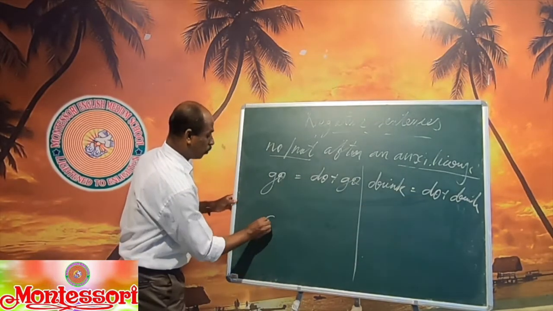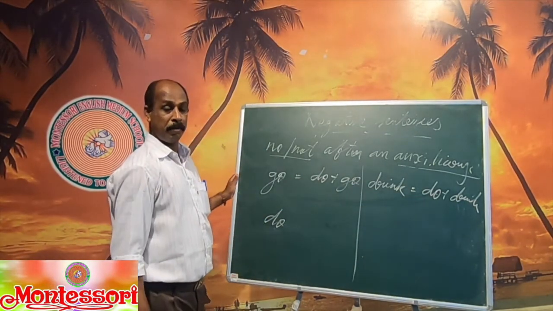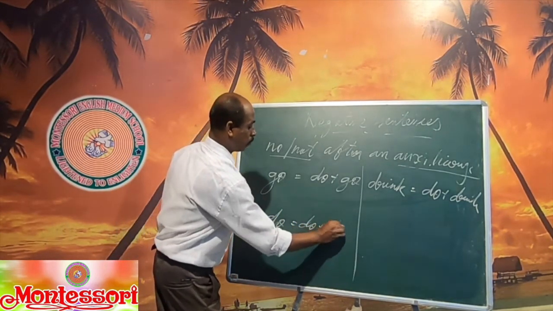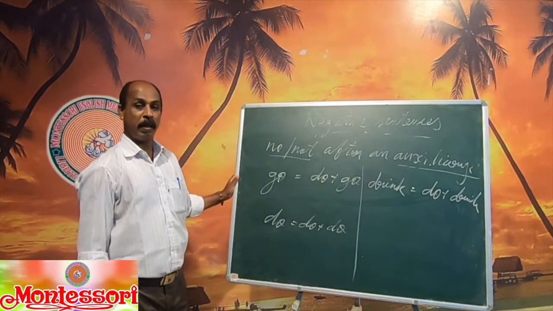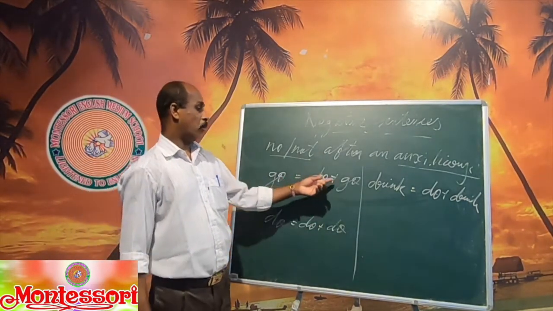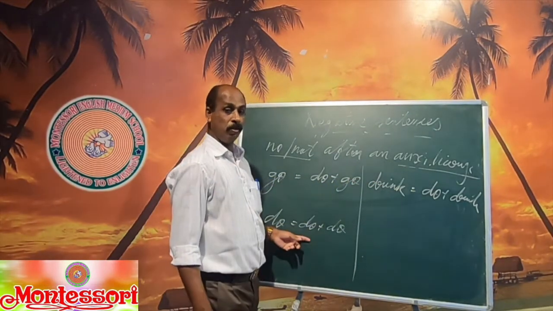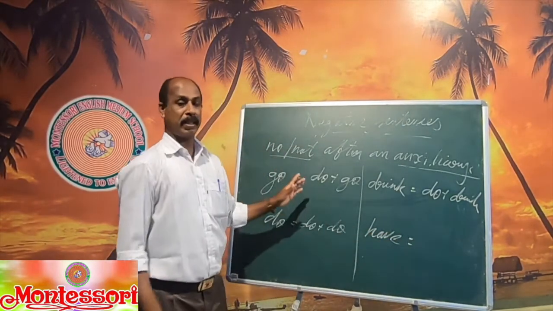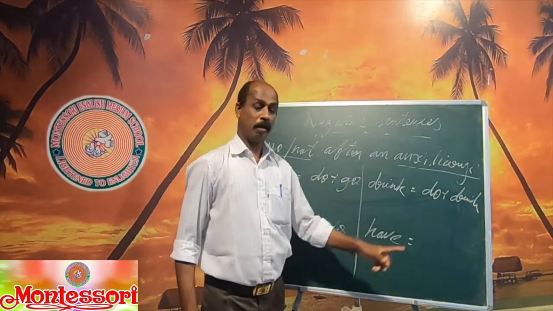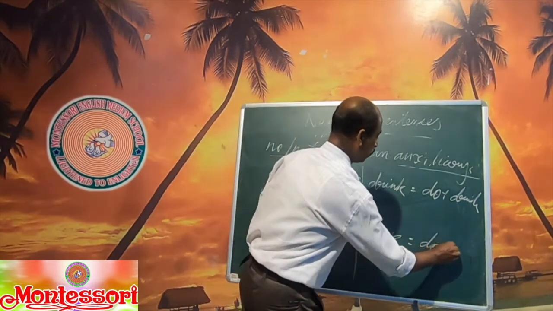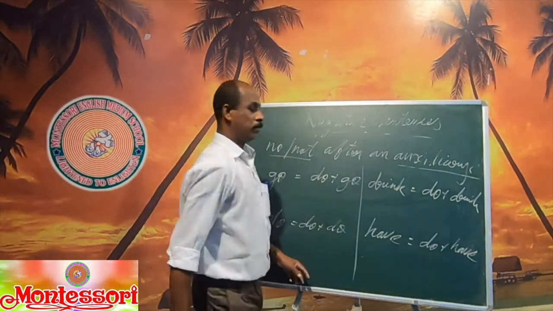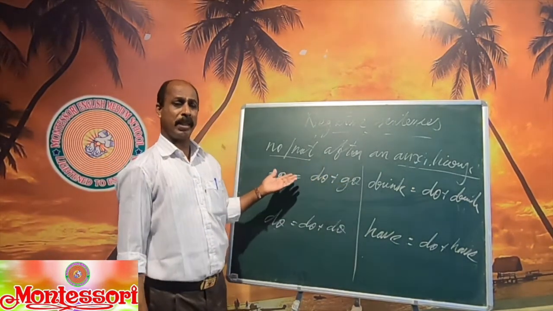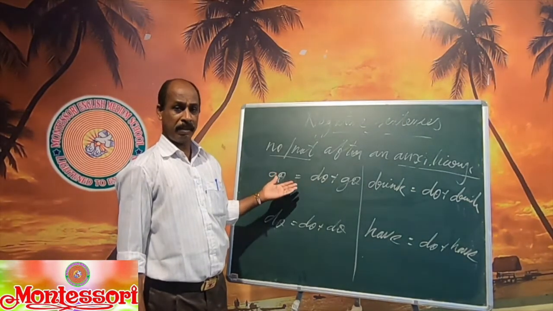Another present verb is do, which can be the main verb: do, did, done. What is the auxiliary we told? Do plus do. I do my work, I do not do my work. Short form: do not, don't drink, don't go, don't do. Have is a present verb. We told every present main verb has do as the auxiliary verb. Do plus have. When you make a sentence with go, or instead of this one you can say study: do plus study. They do not study.